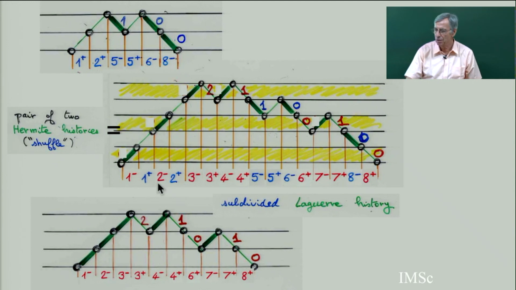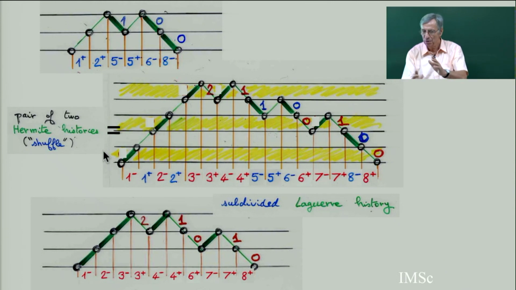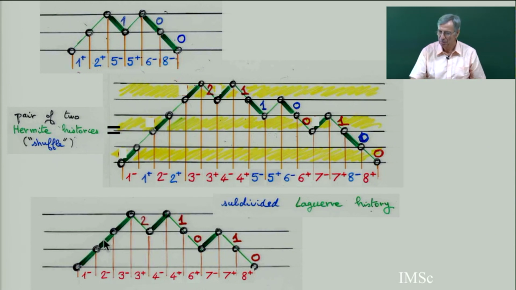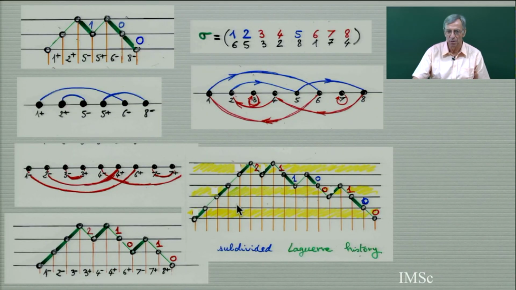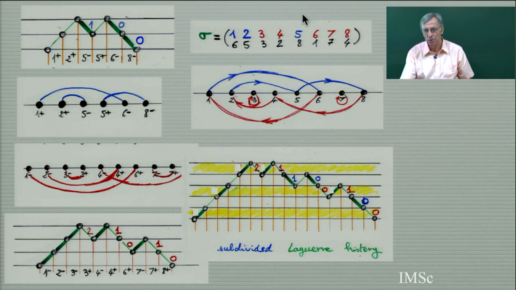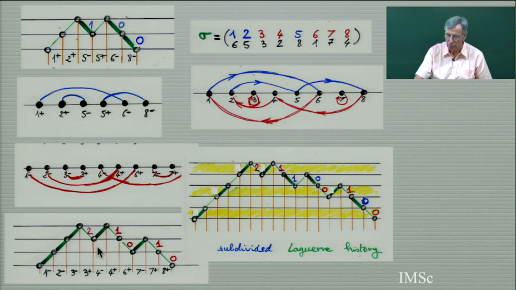So you have to think of this shuffle. There is a shuffle of the level, but there is also a shuffle of the axis. And these two shuffles work in harmony to get what we want. The final picture is this, you see. You have the permutation, you have the subdivided Laguerre history, and you have the two Hermite polynomials.